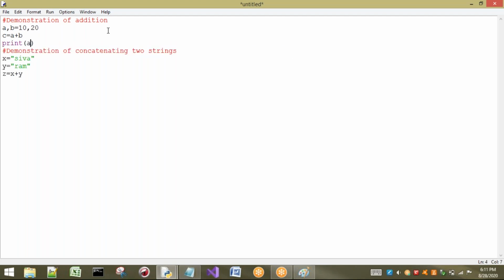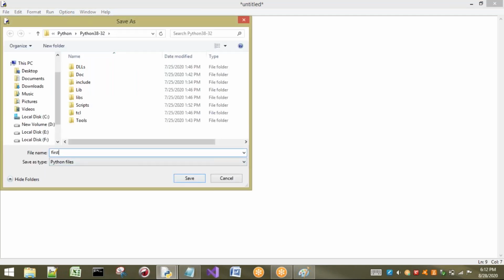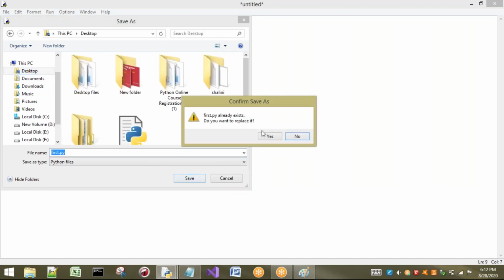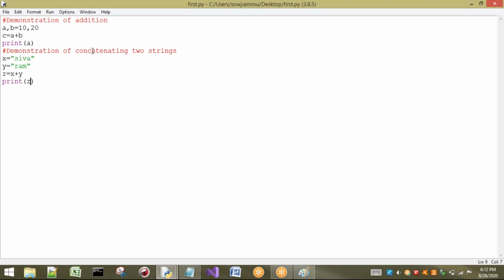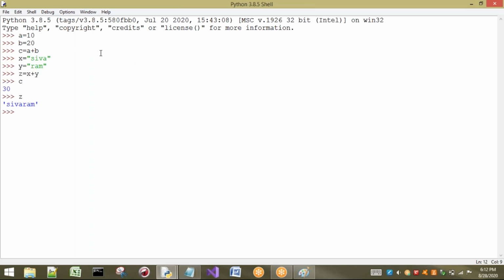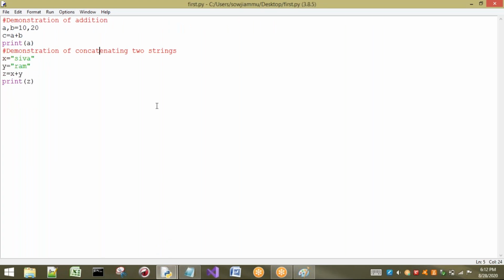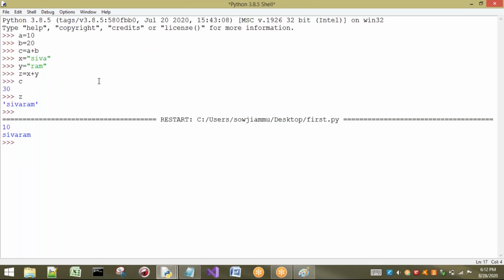Print, for example, I am going to write print a, and print z. So I'm saving this program. Okay, if I execute this one, for the comments, your interpreter is not going to respond to anything. It is not going to bother about those comments. It will just ignore them. So you can see the output. Here you are going to get the output after executing that.